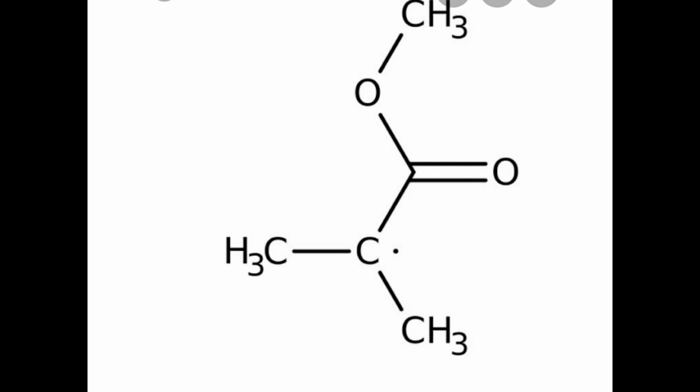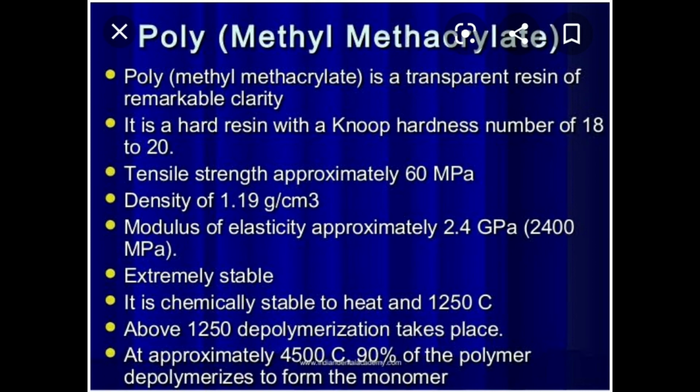Similarly, this is the structure of methyl methacrylate, with the double bond and the chemical formula. Similarly, polymethyl methacrylate, the same.